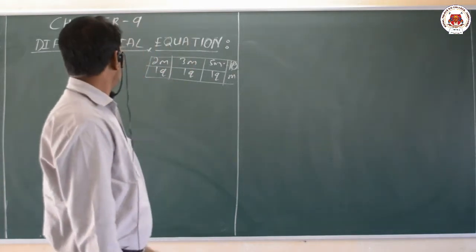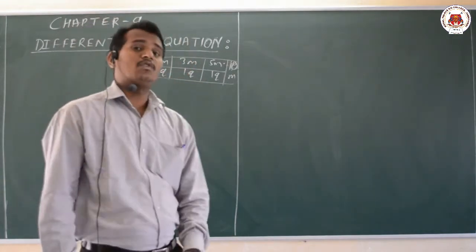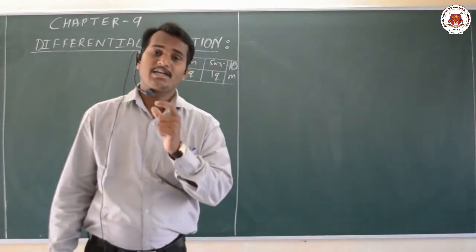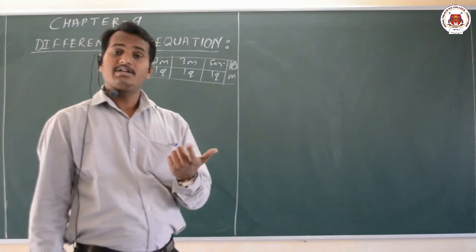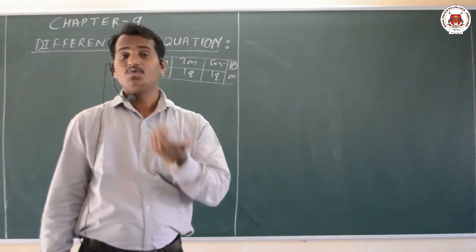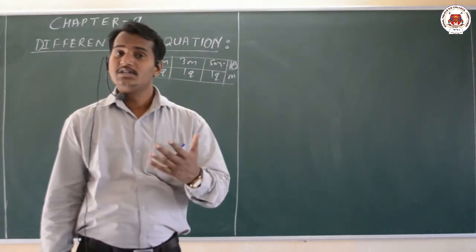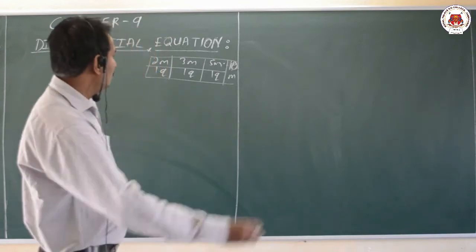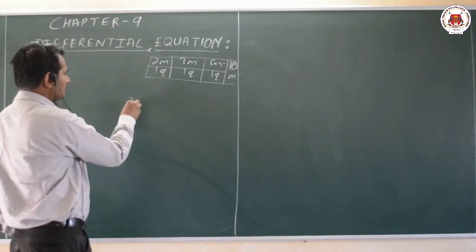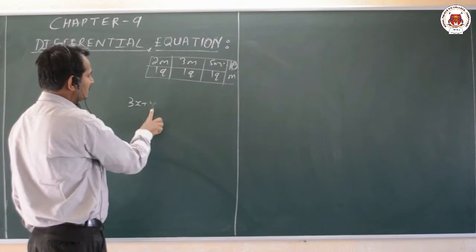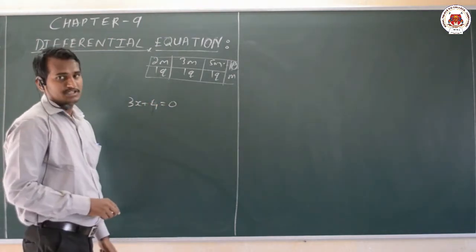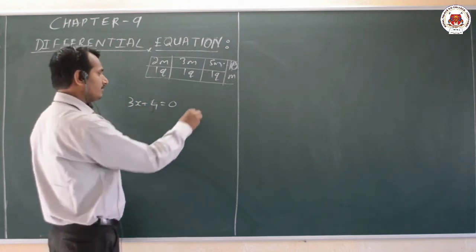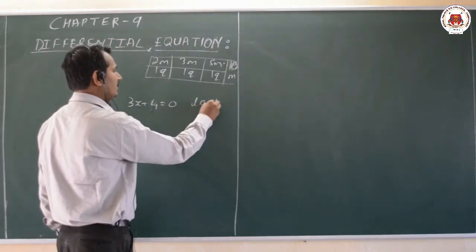Now, before starting with differential equations, you should know what we mean by equations, what we mean by linear equations, then quadratic equations. Linear equation in one variable, in two variables, quadratic equation, these are the basic things. We know that 3x plus 4 equal to 0 is a linear equation in one variable.